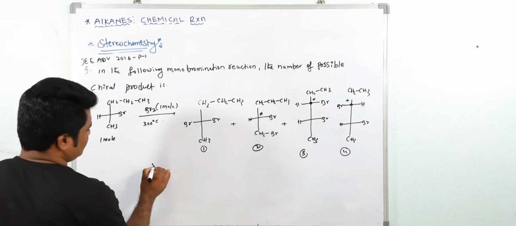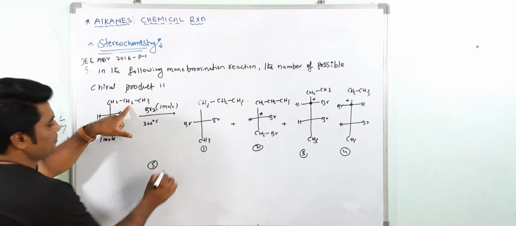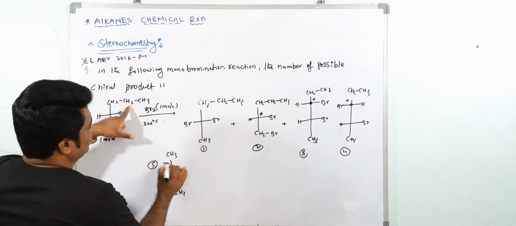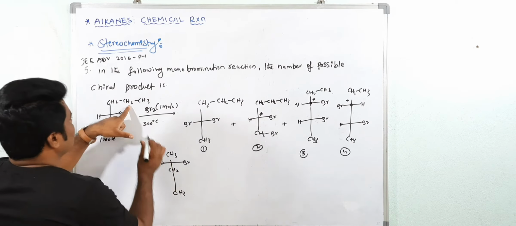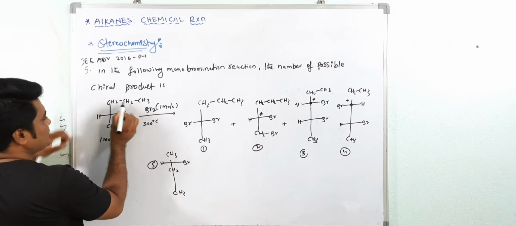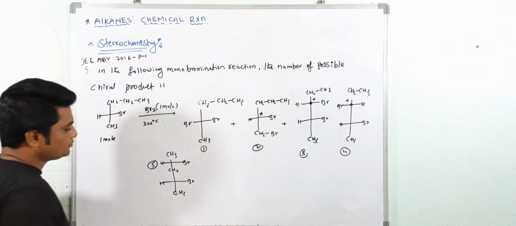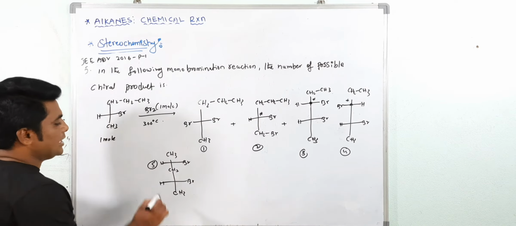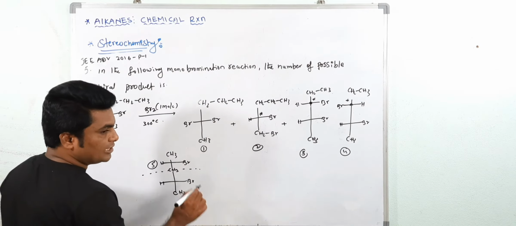Now one more. क्या possible होगा? Now here also possible. See, now I'm writing CH3. Now CH3. यहाँ पे एक Br. See, now it become to here CH2. See, this is CH2. Here bromination will take place. This is CH2. And one more Br is there. Okay, now see here. Is it optically active? No. This is optically inactive because this is meso compound. See, meso compound. Plane of symmetry is there.